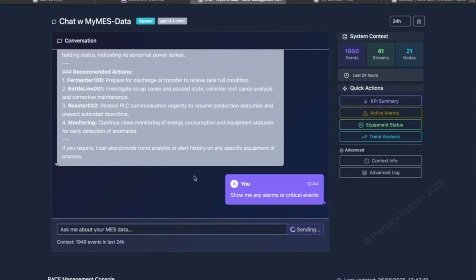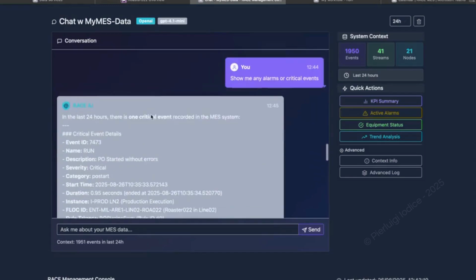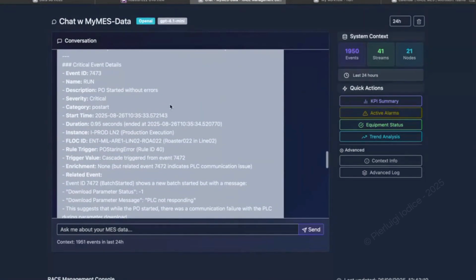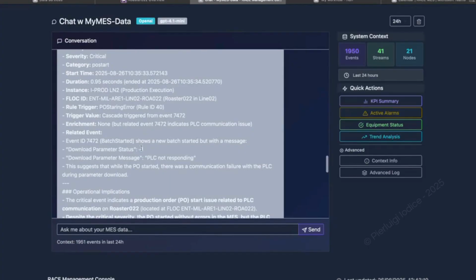Follow-ups are natural. Show last 24 hours holds and top reasons. It returns a ranked summary with durations and affected equipment. What changed after the last PO start? It correlates a longer ramp-up and flags upstream temperature variability as a probable cause.